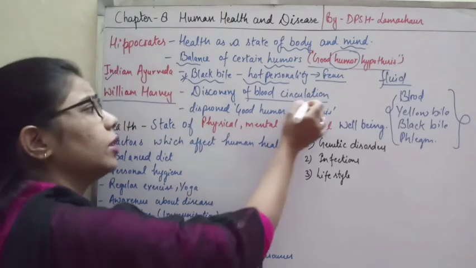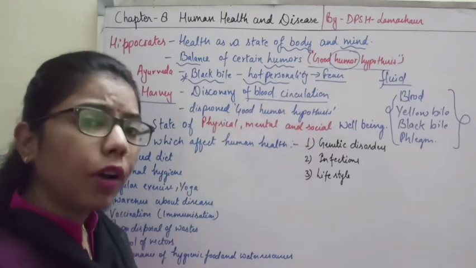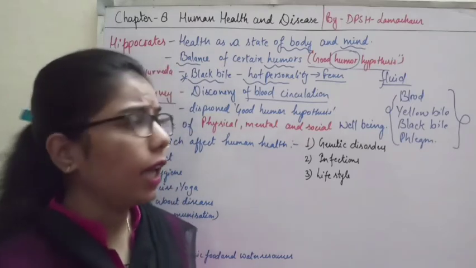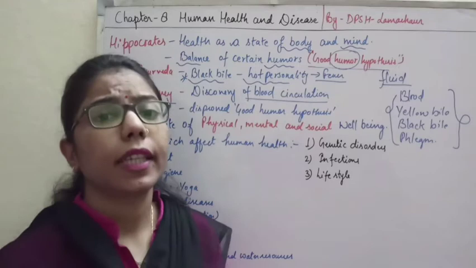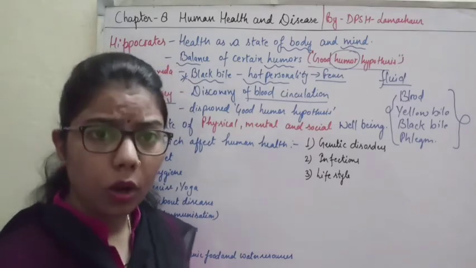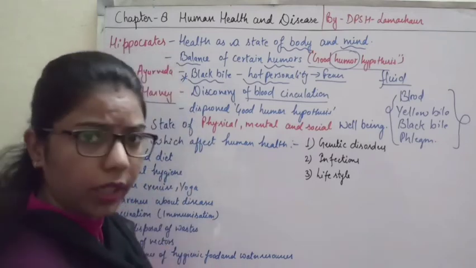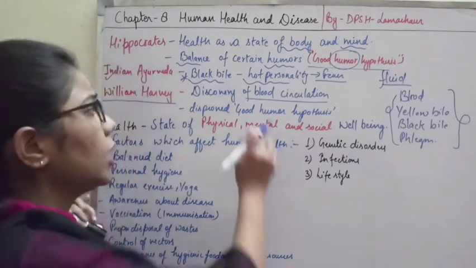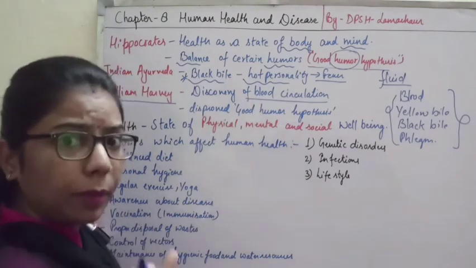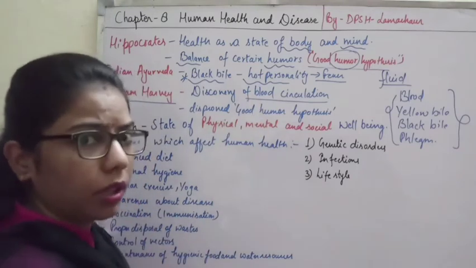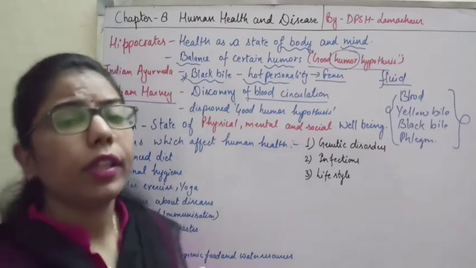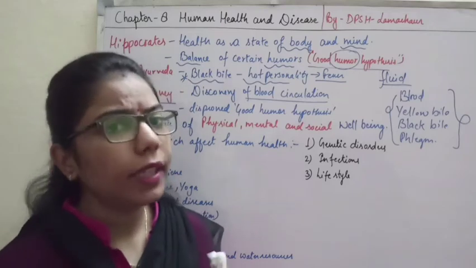When he discovered this blood circulation, he found that blood is circulating inside the body, and along with this he did an experiment with a thermometer. With the help of the thermometer he started experimenting on individuals, and found that all individuals have approximately the same body temperature.